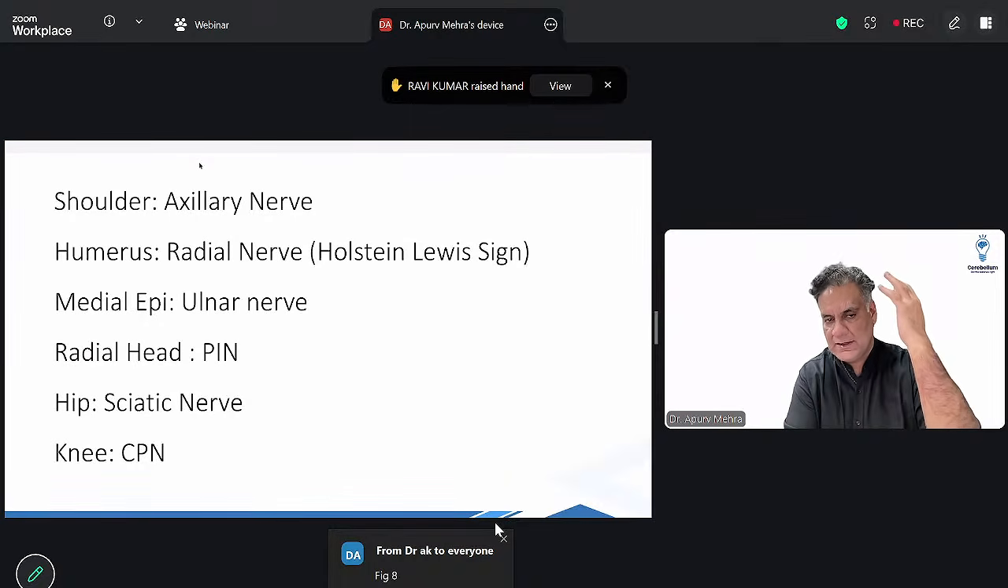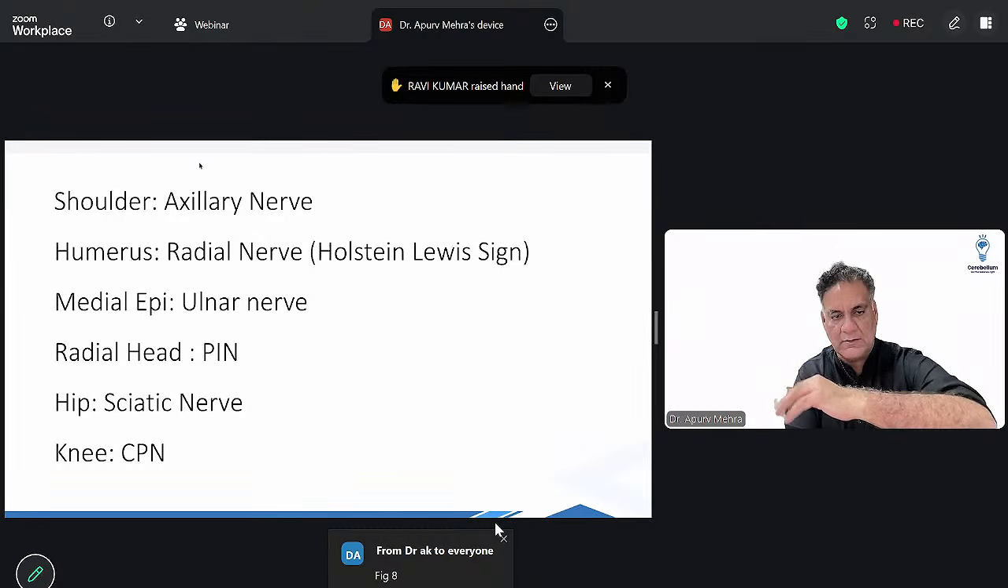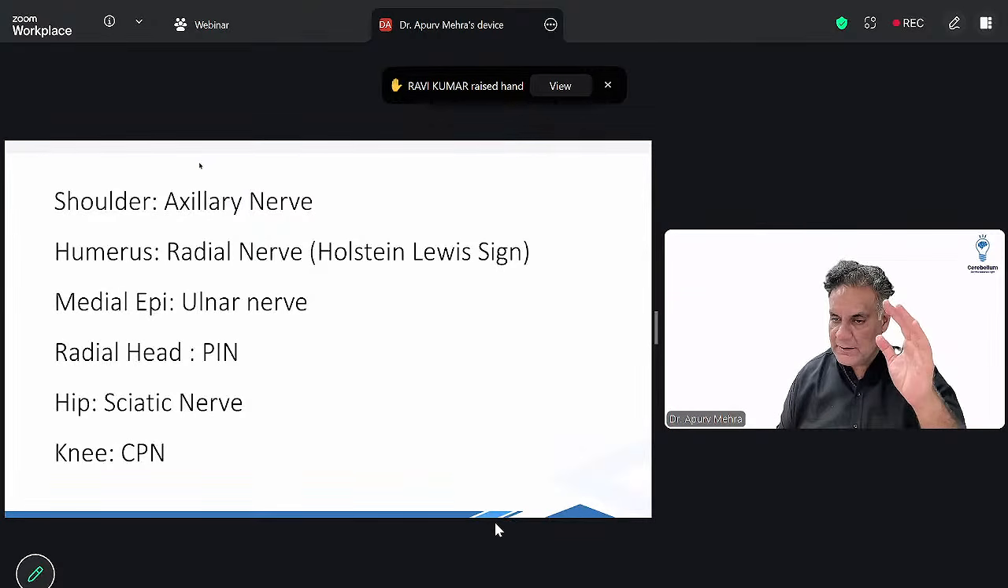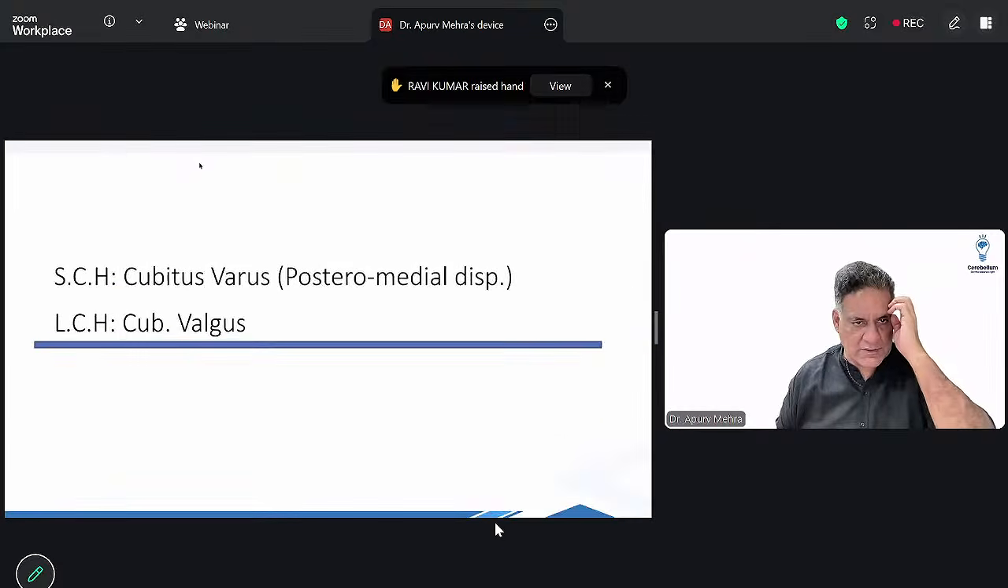Around the medial epicondyle, the ulnar nerve; around the head of radius, the posterior interosseous nerve causing finger drop; around the hip, the sciatic nerve; around the knee, the common peroneal nerve causing foot drop. Most commonly asked question.